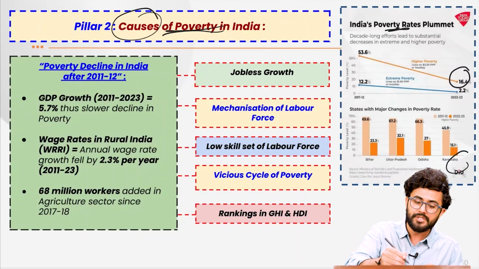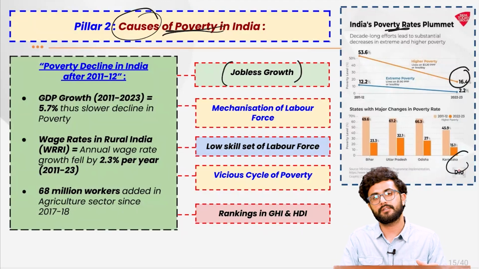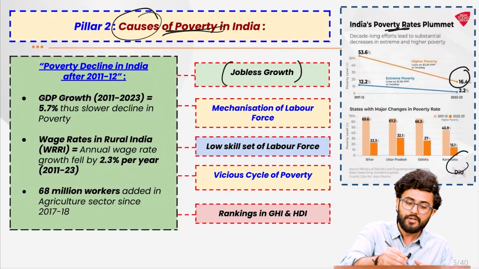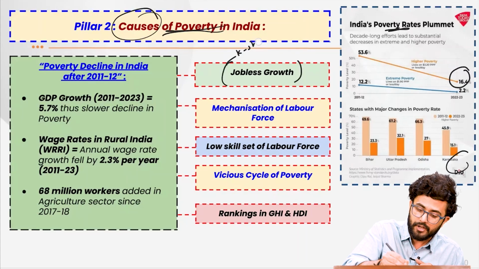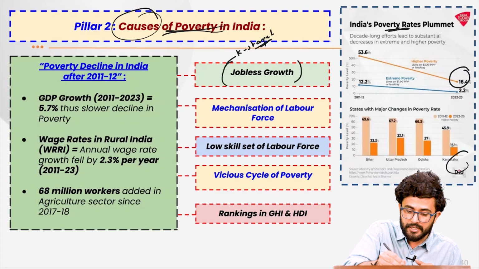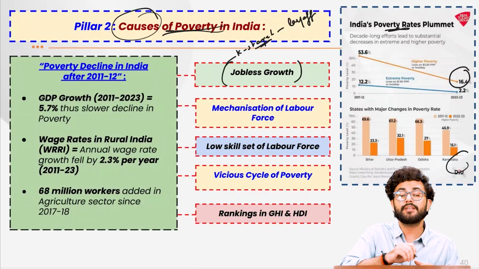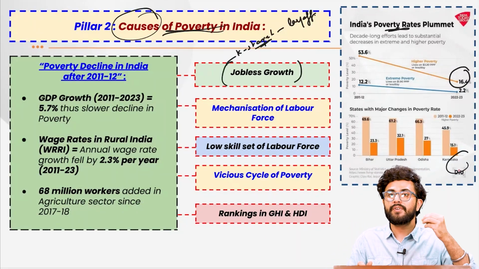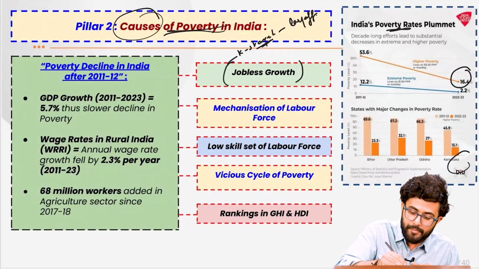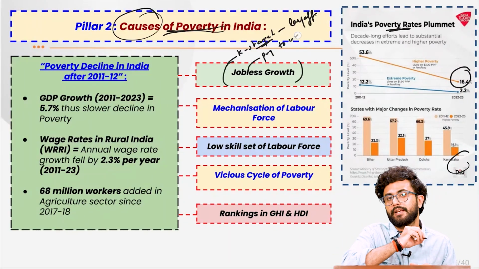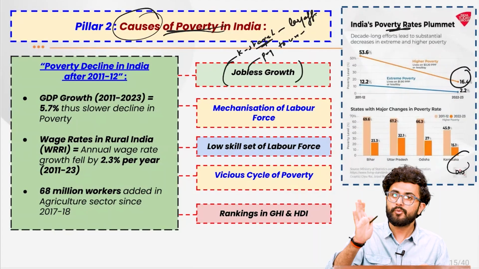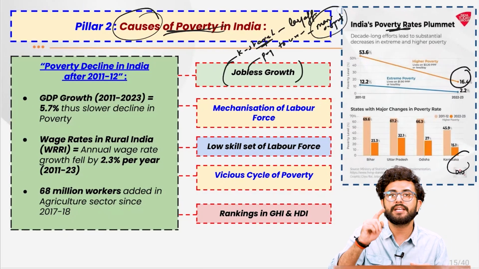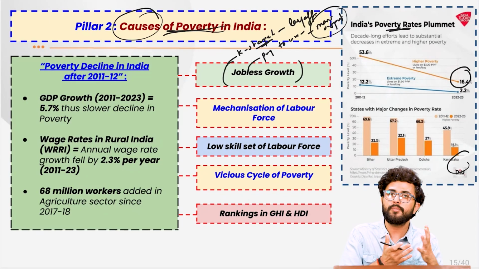The first and foremost is the jobless growth which has incurred. So for example, because of the impact of the pandemic which took place, there was a K-shaped recovery. And this K-shaped recovery basically led to various job layoffs which took place in various industries. So that basically means that if I'm not earning well, obviously my propensity to consume will decline. And if the propensity to consume of the larger population has declined, it's very obvious that the manufacturing output will decline as well. That basically means that no more jobs are being created.